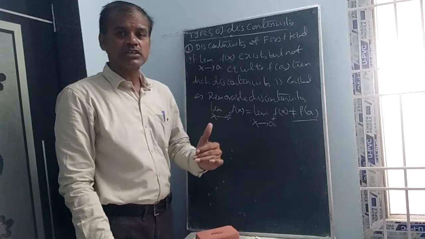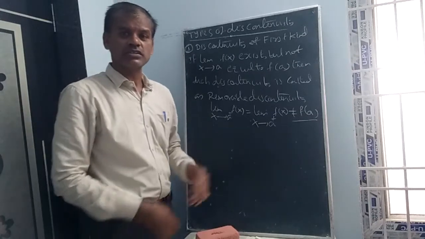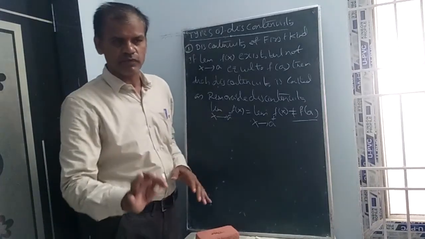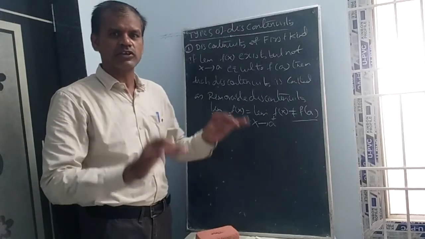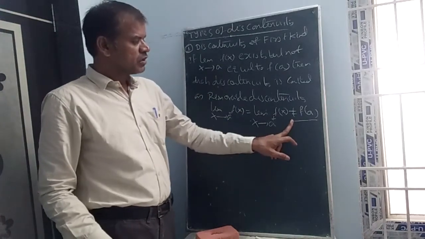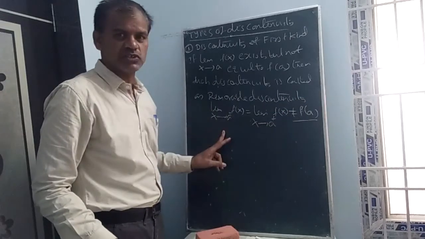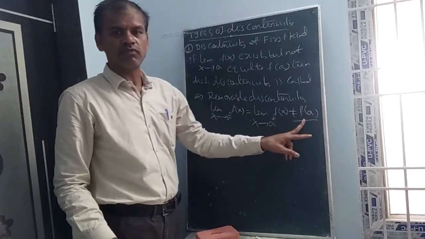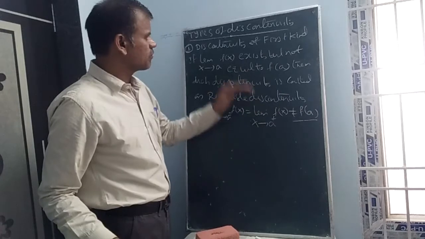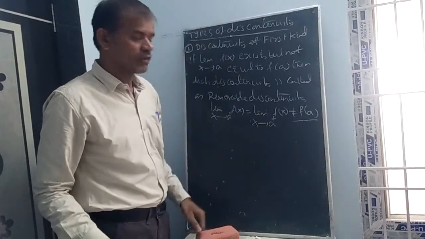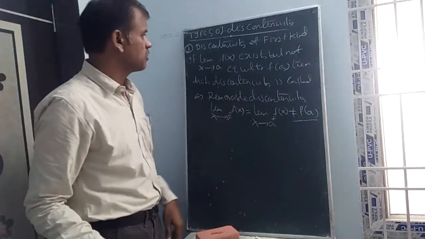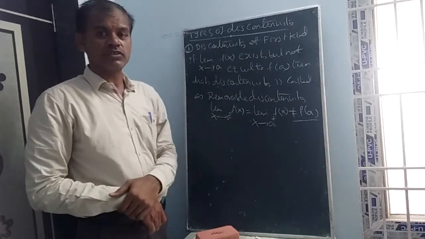So the general notation is LHL equal to RHL, then we can say continuous. It is not a correct expression, but LHL equal to RHL and it should be equal to f of a. So if we are removing, this is not possible. Simply if we remove it, the limit exists. So the limit exists but is not equal to f of a, such kind of discontinuity is called removable discontinuity, or this is the discontinuity of first kind.